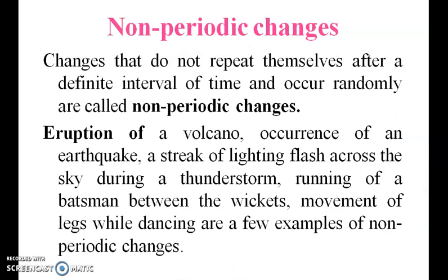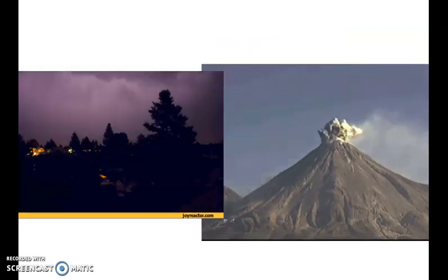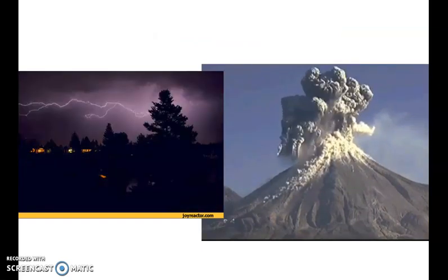And non-periodic change: changes that do not repeat themselves after a definite interval of time and occur randomly are called non-periodic changes. Action of a volcano, occurrence of an earthquake, thunderstorm, running of batsmen between the wickets, movement of legs while dancing. These are some non-periodic changes. So these are examples: thundering and earthquake, volcano.